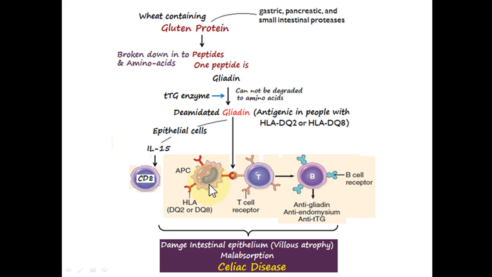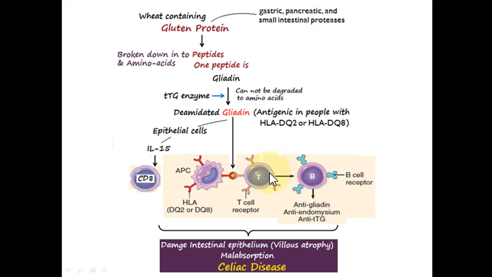So what happens is that by presenting a portion of the deamidated gliadin with MHC2 molecule to inflammatory cells, the inflammatory cells are activated and recruited, particularly the CD4 positive T helper cells. Once activated, these CD4 positive T helper cells release cytokines, and these cytokines will damage the intestinal epithelium.